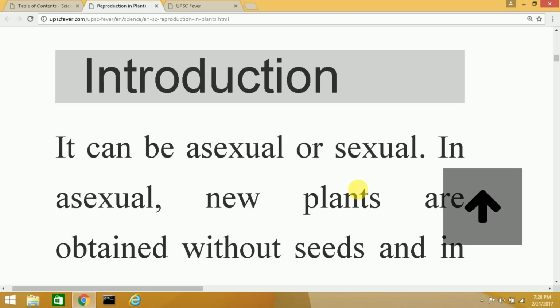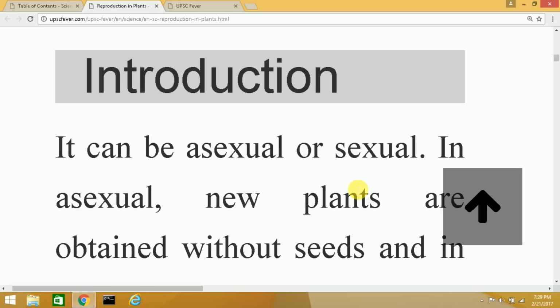Some examples of plants that are formed from vegetative propagation are rose, which is from stems; potato, ginger and turmeric, which is from the buds; Bryophyllum, which propagates through the leaves; whereas sweet potato and dahlia reproduce through the roots. One advantage of vegetative propagation is that the offspring grow faster and they bear fruits and flowers fast. Also, they are exact copies of their parents.